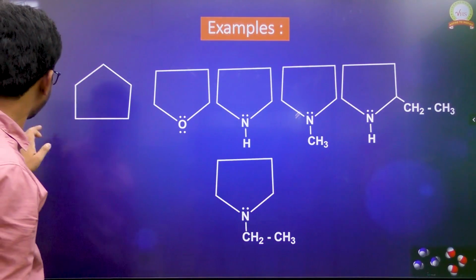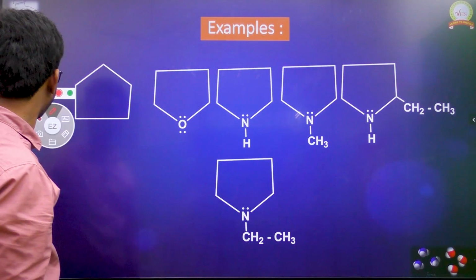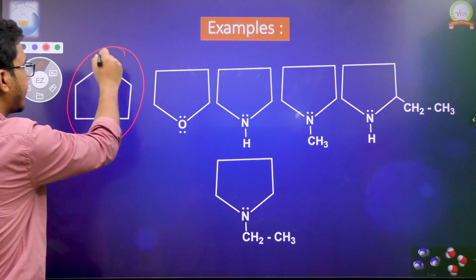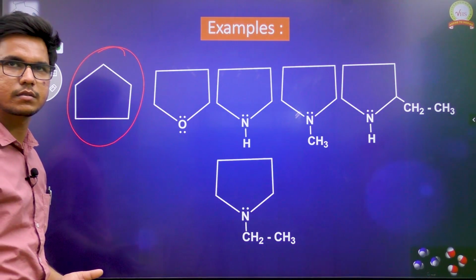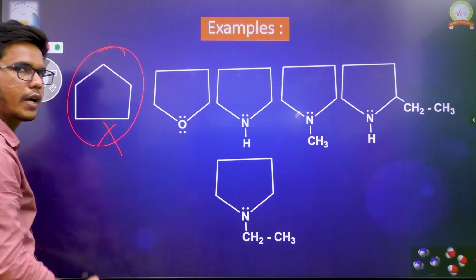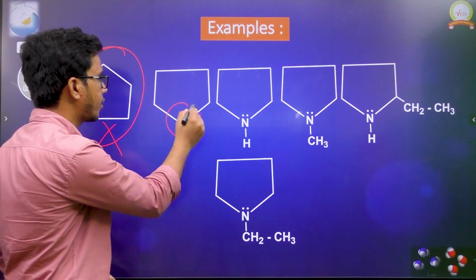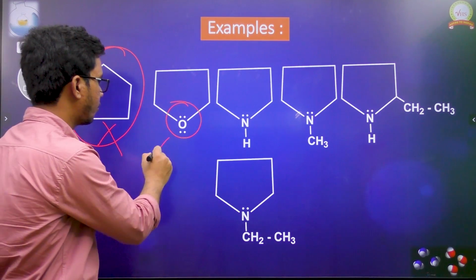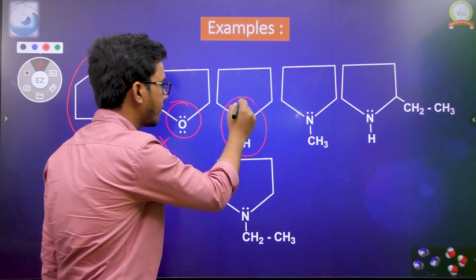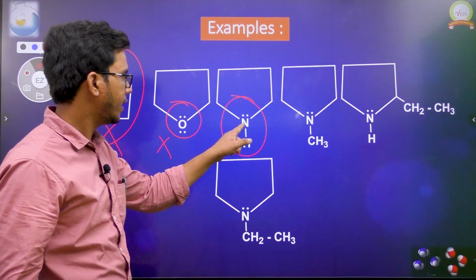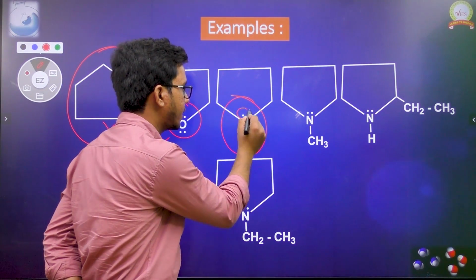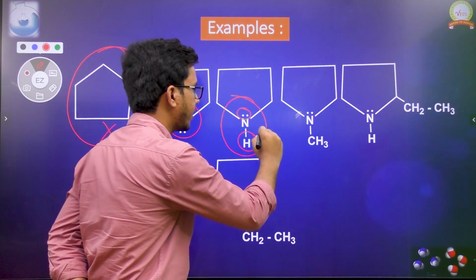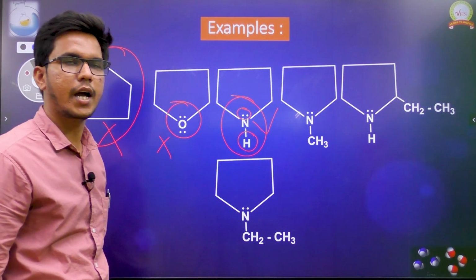Let us see these examples. We have cyclohexane and many other examples. In cyclohexane there are no electronegative atoms, so we can't expect hydrogen bonding. Here we have an electronegative atom, but there is no hydrogen directly connected to oxygen. It won't form again. If you take this one, here we have nitrogen. In nitrogen a lone pair is present, that is an acceptor unit, and a donating unit is there too. All the conditions are satisfied. That's why it can readily form hydrogen bonding.